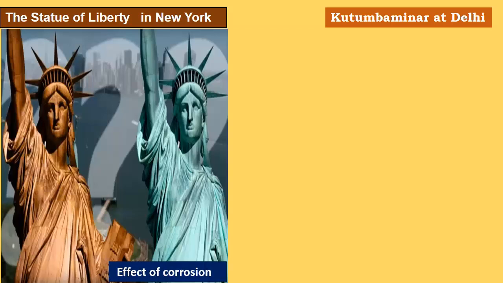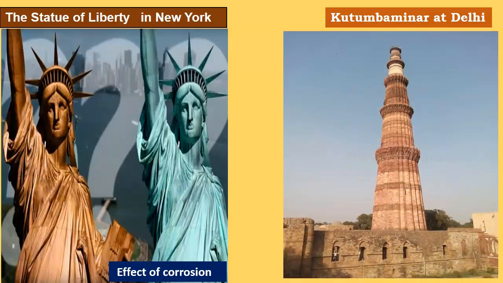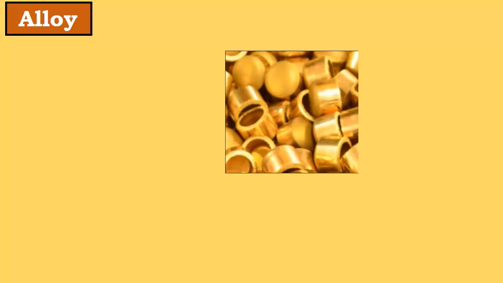This is the effect of corrosion because the statue is also kept on an island and hence there is a continuous effect of moisture. But the Qutub Minar at Delhi, which was made more than 1500 years ago from an alloy, today also has no effect of gases because our ancestors knew the technique of making an alloy. So we should really take pride in our India, which was so advanced in this during that time also. Now, what is an alloy then?